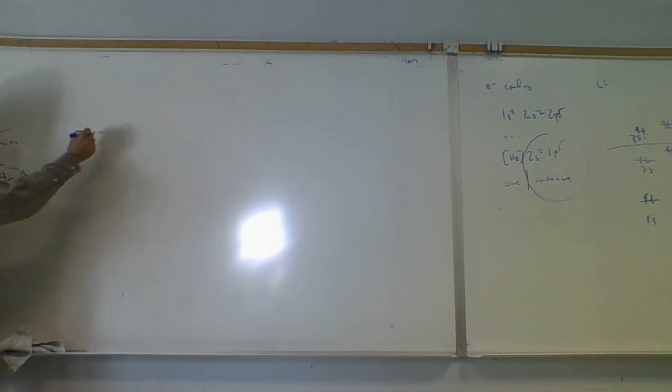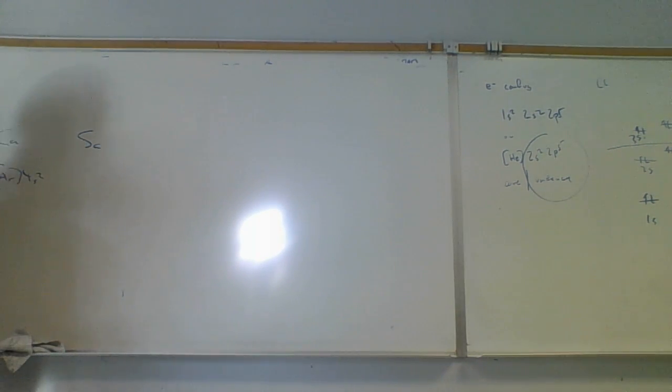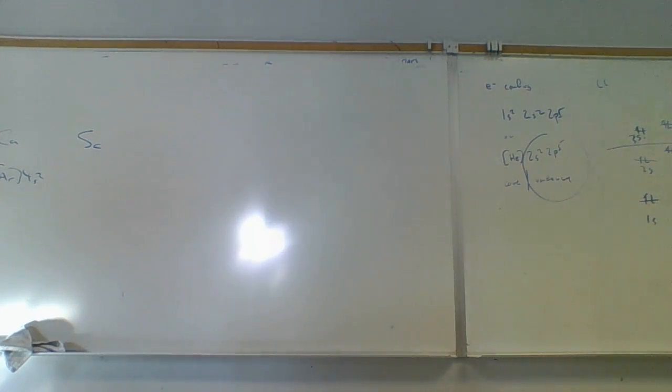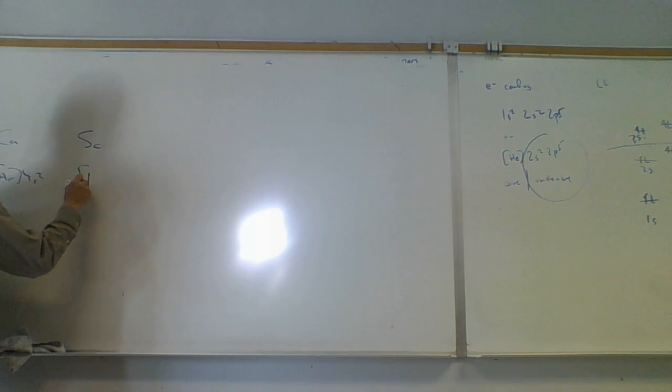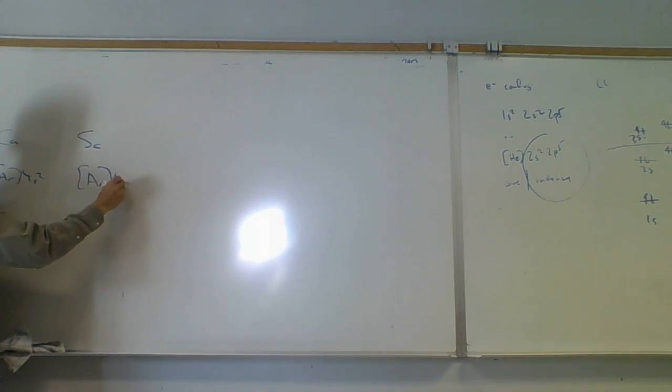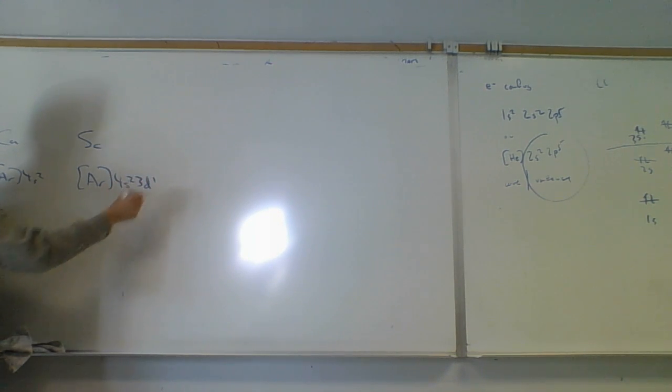scandium. So can you do the electron configuration for scandium? Yeah. Argon 4s2 3d1.